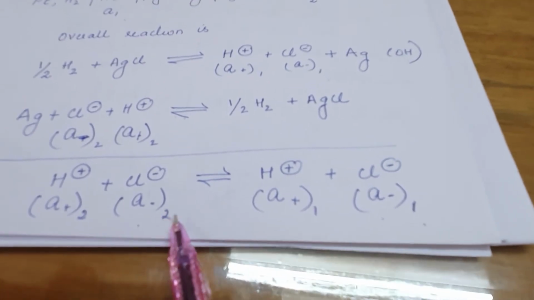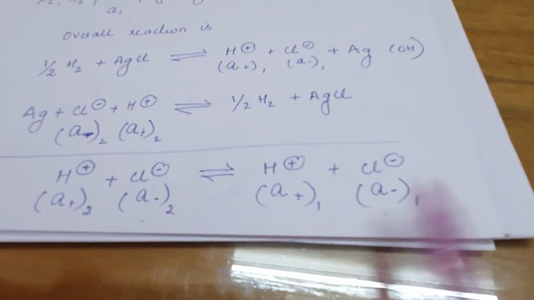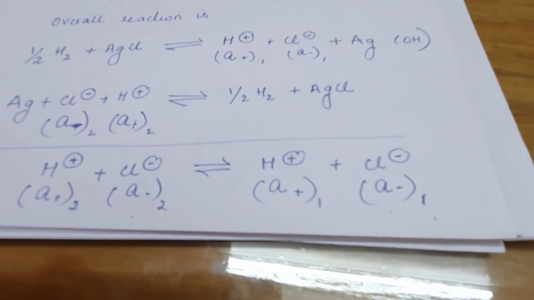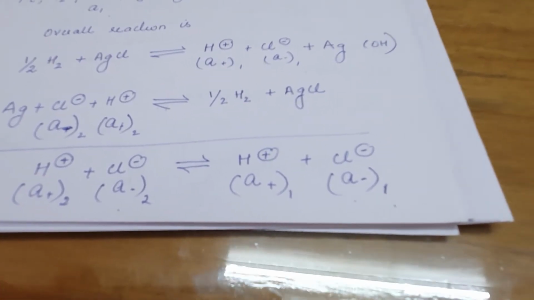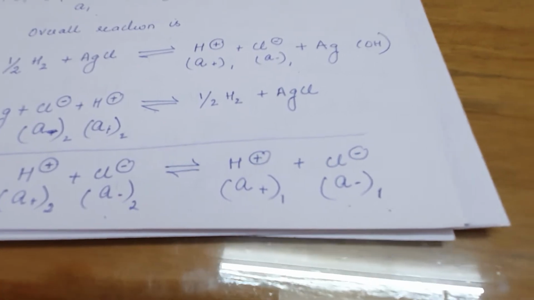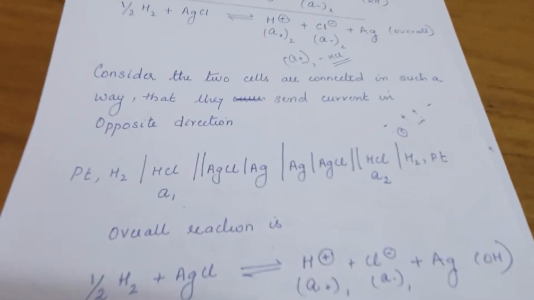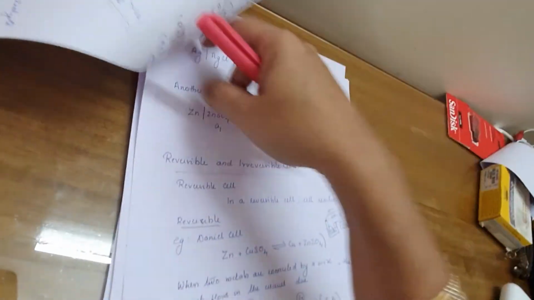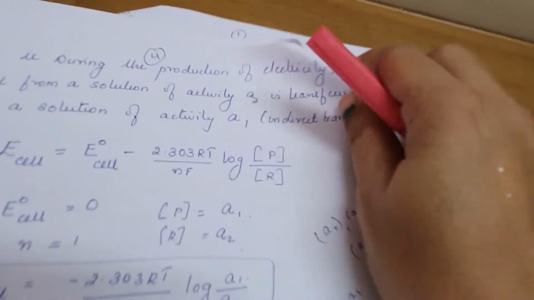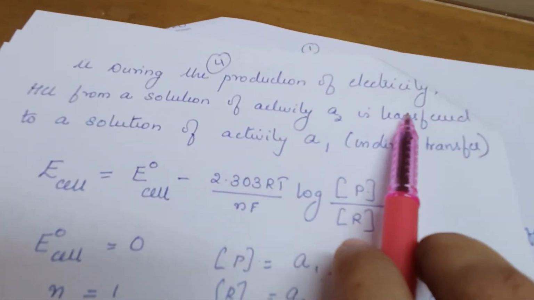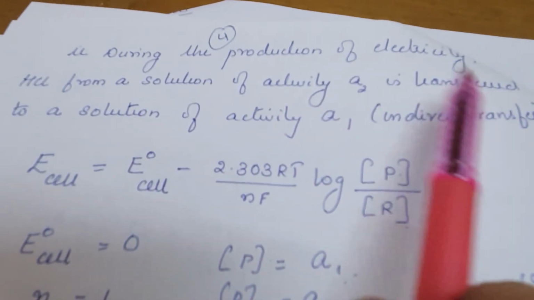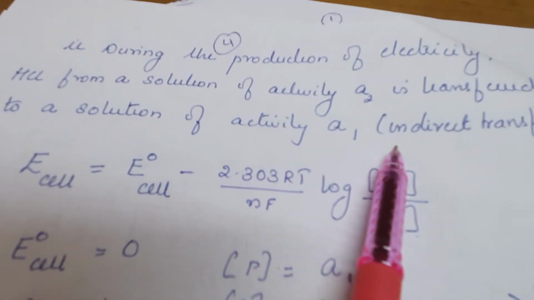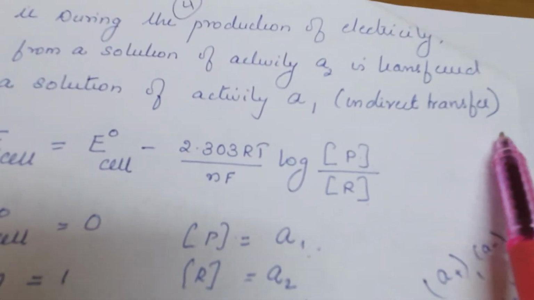So transfer of matter only takes place, but it's not through a salt bridge. The transfer takes place indirectly. Directly it's not possible. So this type of cell is known as a concentration cell without transference. During the production of electricity, HCl from a solution of activity A2 is transferred to a solution of activity A1. It is indirect transfer.